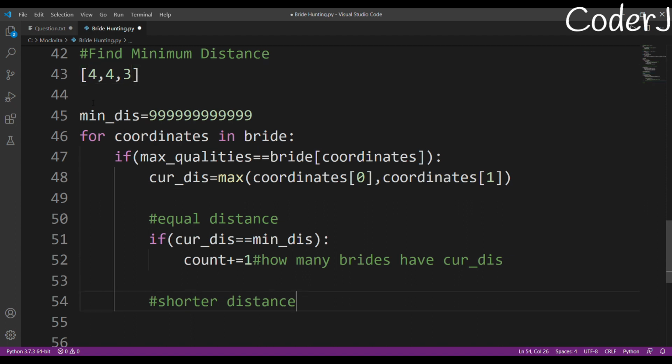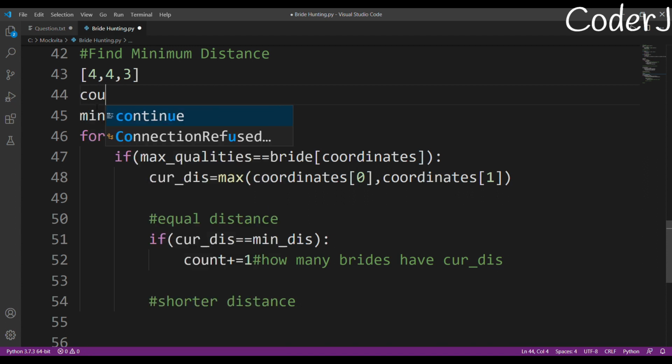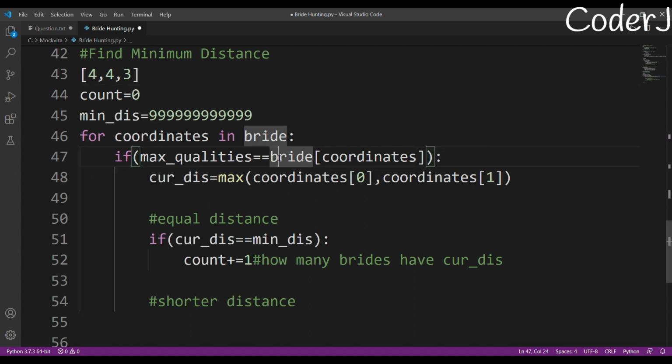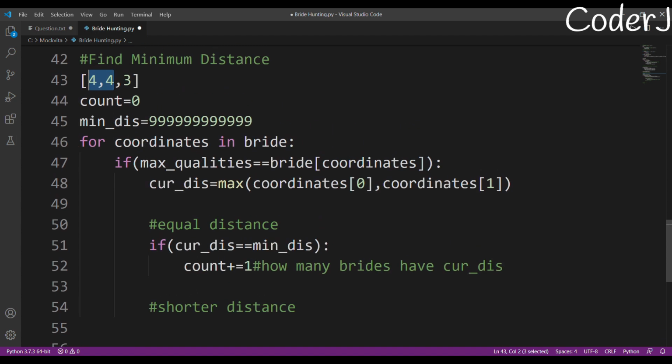Initially my minimum distance will be 4, right? After that I'll iterate. This will become my current distance, and this current distance is equal to the minimum distance, so I increment my count. This count was supposed to be 0 initially. So when we reach here, my count will become 2. What if this third bride wouldn't have existed? Then we would have printed polygamy not allowed.